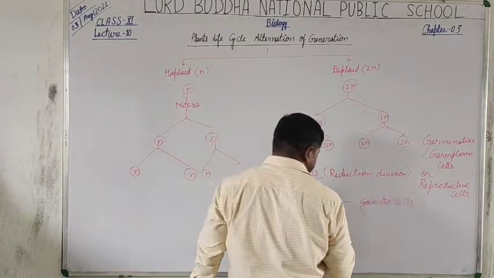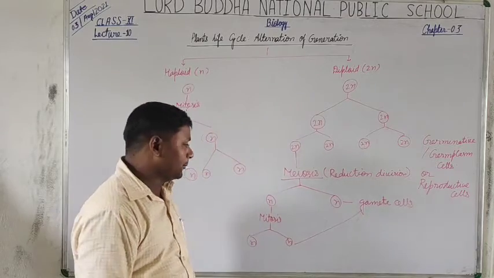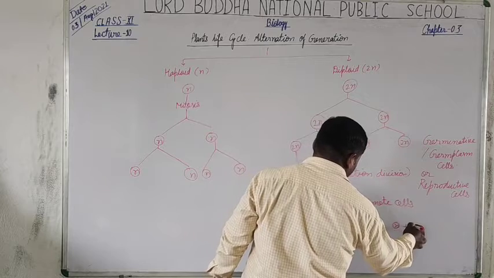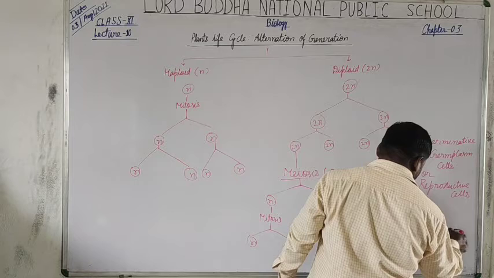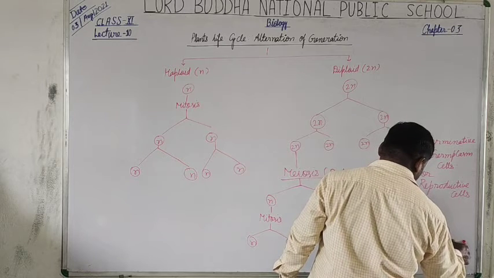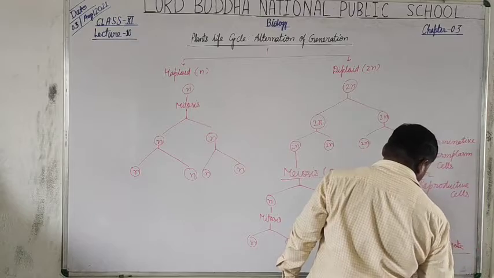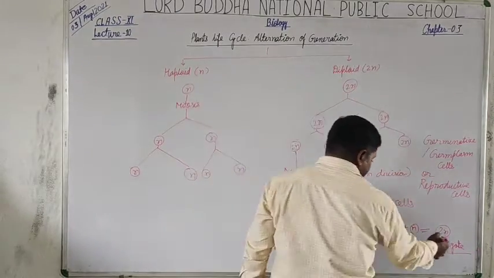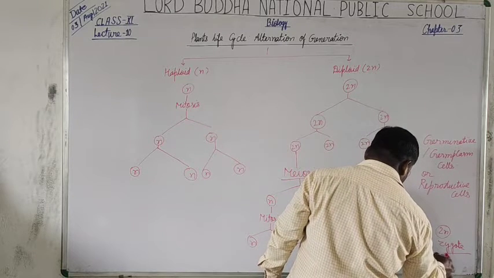These haploid cells are gametes, and when the fusion of two n cells takes place, it forms a diploid cell that is called the zygote.